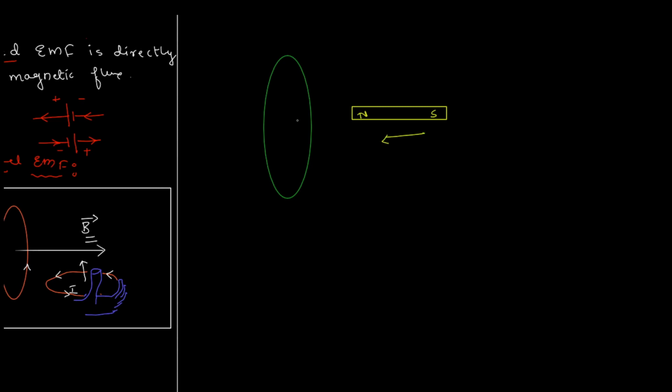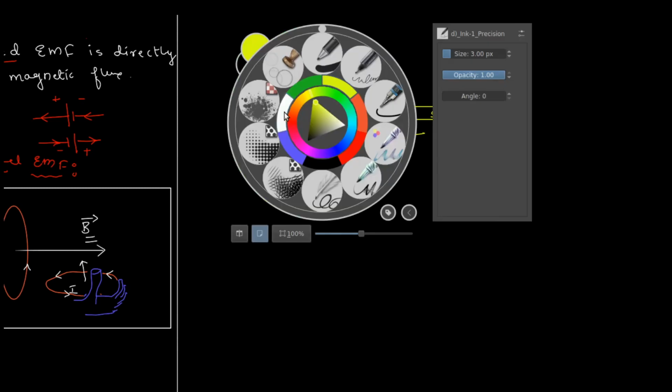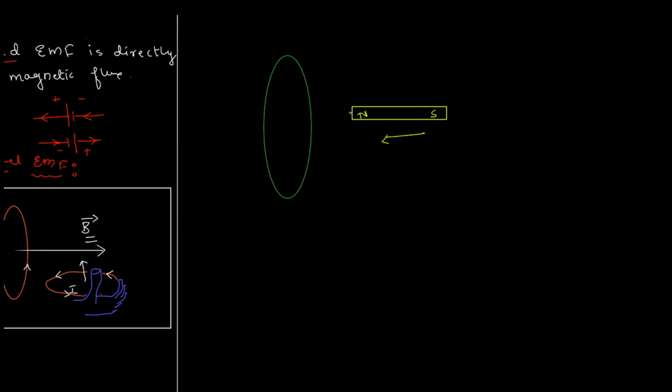then the field produced by the coil should be such that it opposes the changing flux. For example, you already have the flux in this direction. The bar magnet is doing enough to produce flux like this. I mean, the field lines like this are going to cross through this coil and give you flux, right?